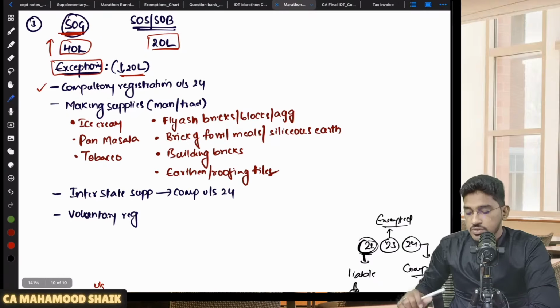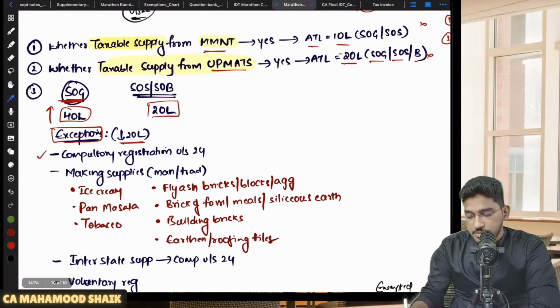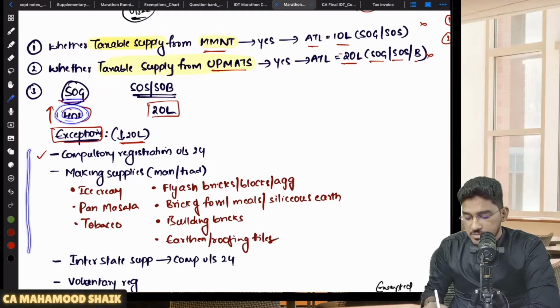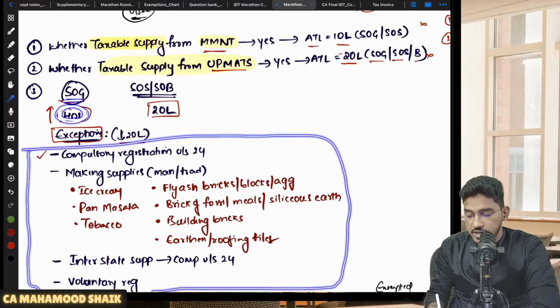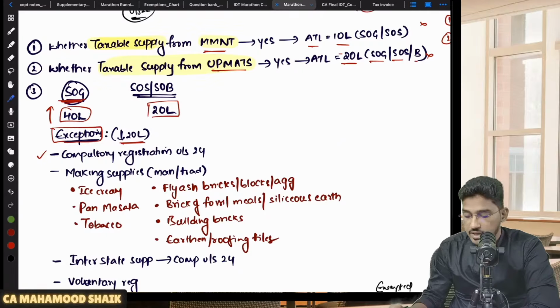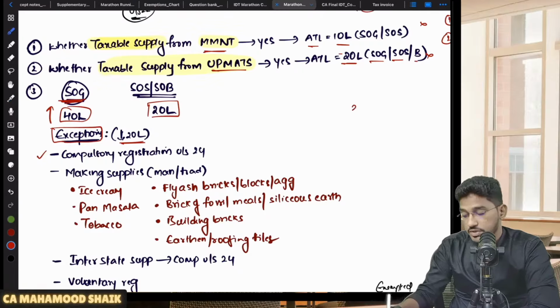This is very important. Sometimes you will not be engaged in making any taxable supply from MMNT. You are not engaged in making any taxable supply from UP MATs. You are exclusively engaged in supply of goods also. Practically speaking, you should be eligible for the enhanced threshold limit of 40. But in some circumstances, that 40 lakh rupees limit will not become applicable. Only your applicable threshold limit will get reduced to 20 lakh rupees. So what are those circumstances? These are the exceptions for the enhanced threshold limit of 40. Okay, right. So this is what, simply if I have to put it, section 22 subsection 1 says. These are the circumstances when a person will become liable for registration under section 22 subsection 1.